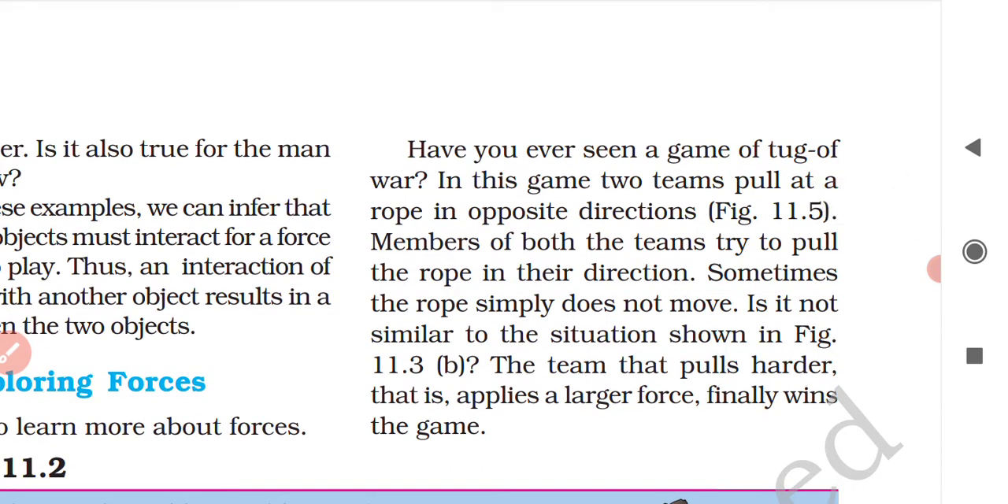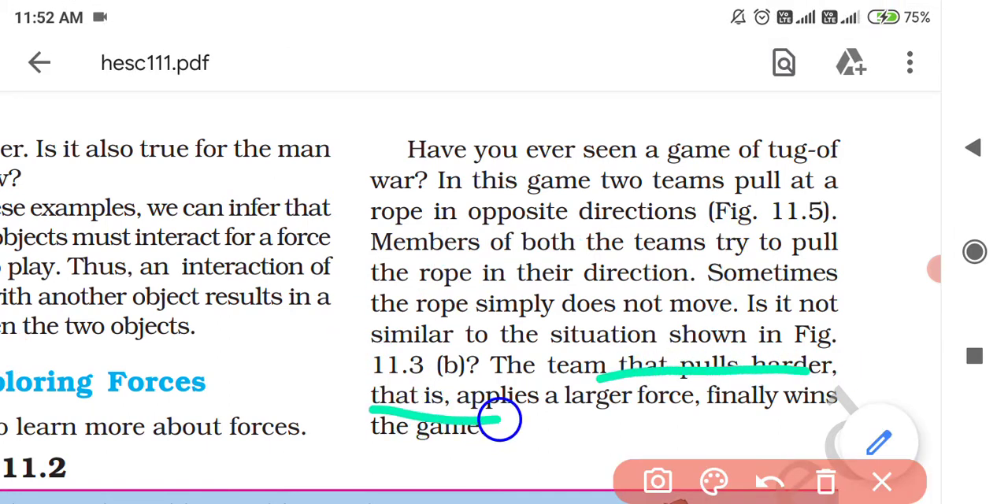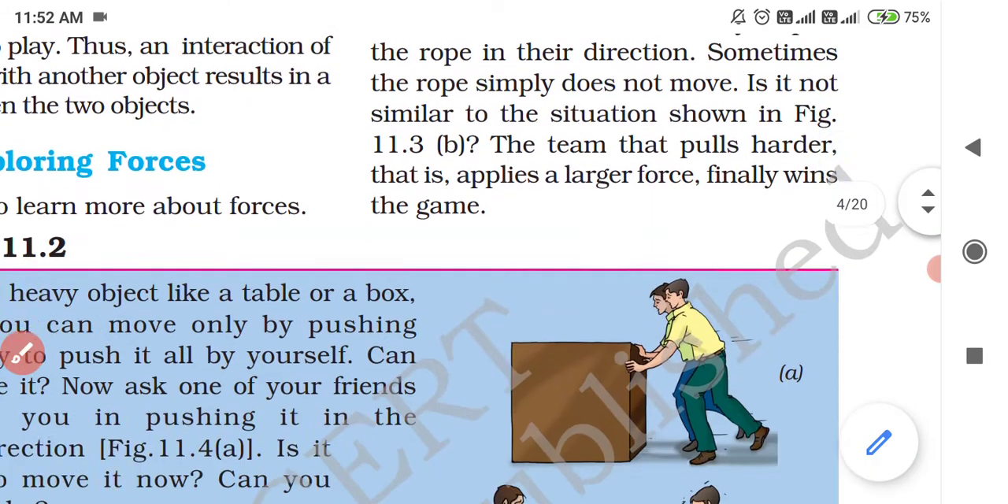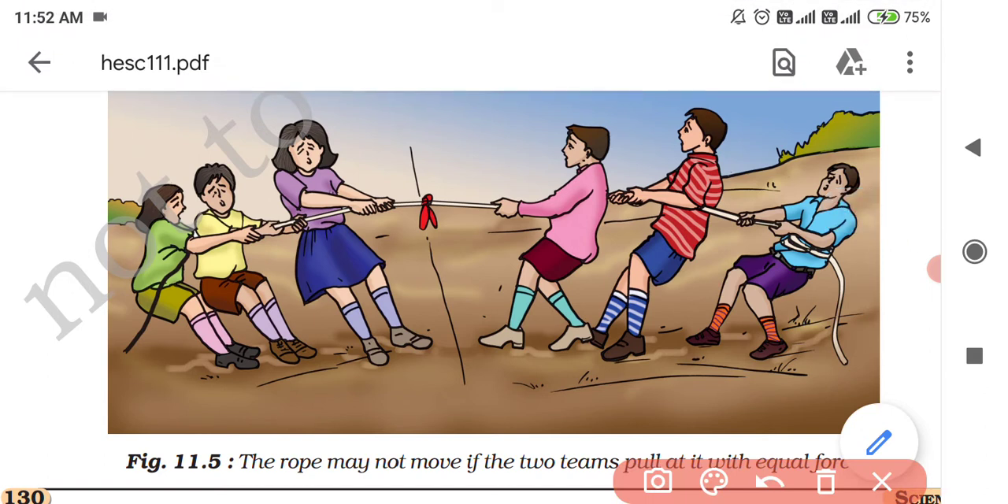So the team that pulls harder, that is, applies a larger force, finally wins the game. Okay, whichever team applies a larger force, that team will win and the rope will go to that side. Clear?